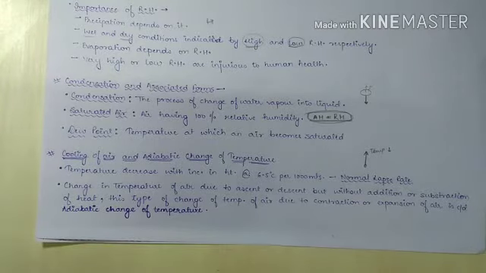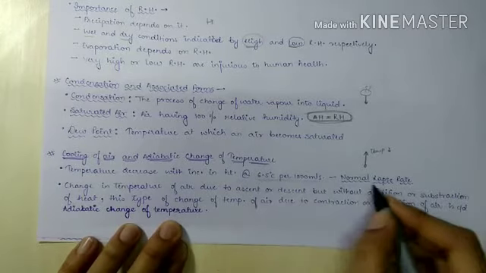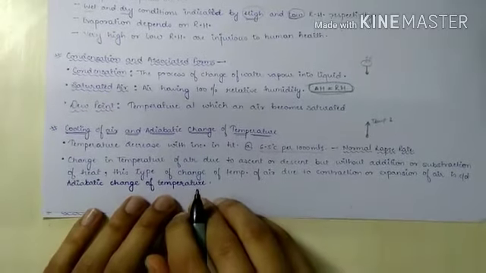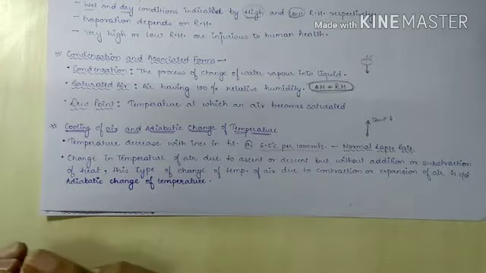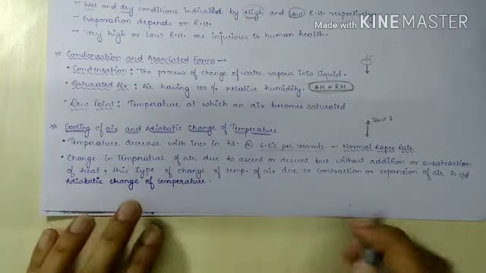This rate of decrease of temperature is known as the normal lapse rate. Now, the change in temperature of air due to ascent or descent, but without addition or subtraction of heat, due to contraction and expansion of air, is called adiabatic change of temperature.